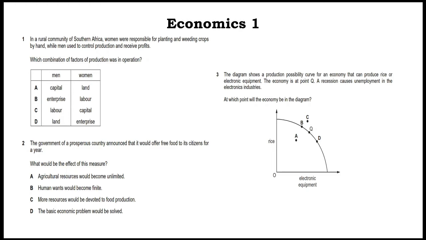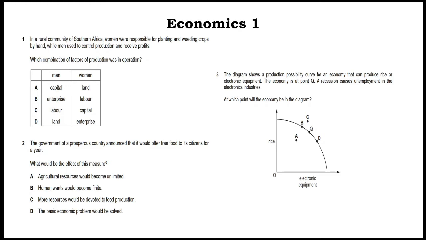Number 3: the diagram shows a production possibility curve for an economy that can produce rice or electronic equipment. The economy is at point Q. As shown in the diagram, a recession causes unemployment. Unemployment will make the economy move inside the production possibility curve. So at which point will the economy be in the diagram? A is the answer. Why?